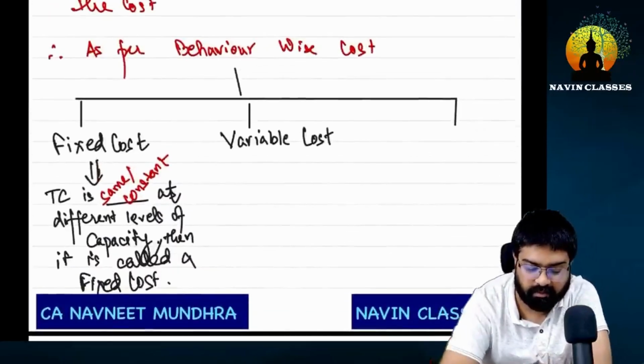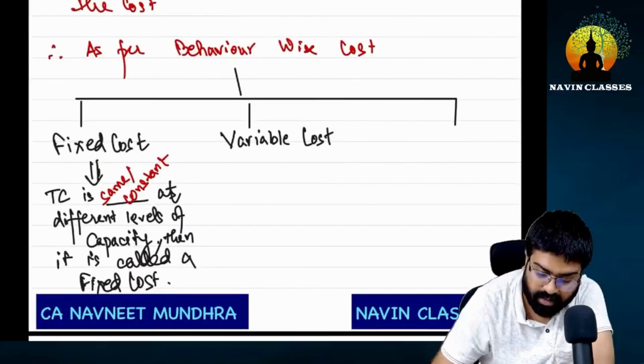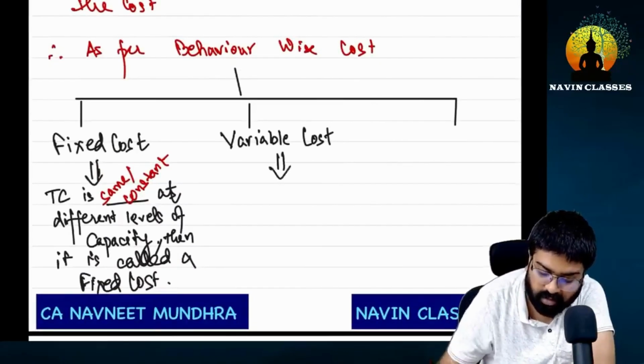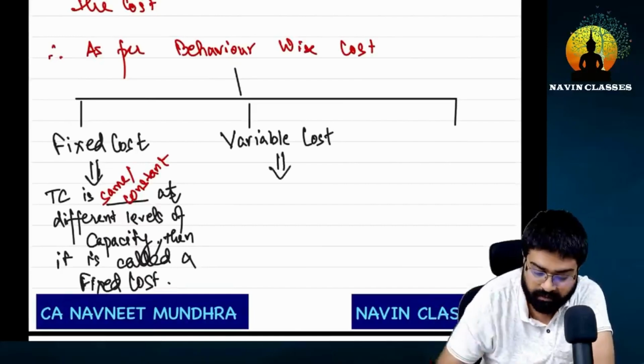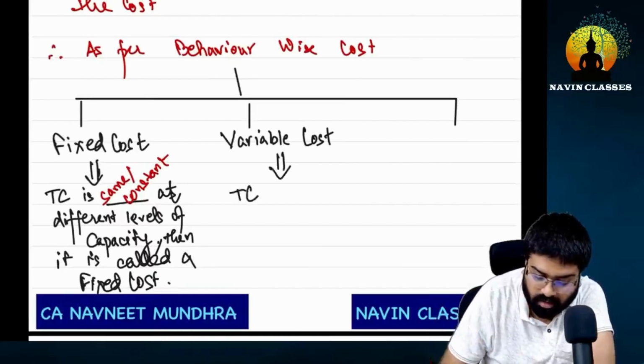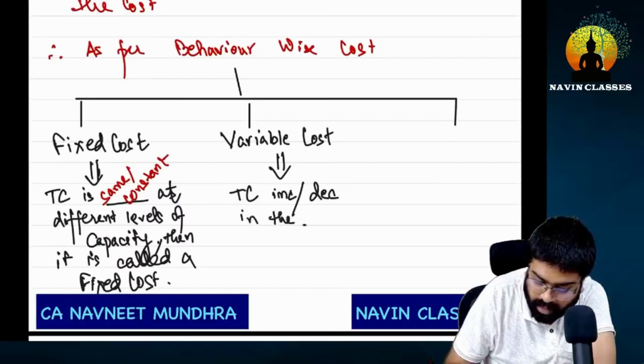Now, next we wrote the word here, variable cost. We also understood this. Variable means what you just answered now with the example, but I'll write down its definition nicely and then ask you the meaning of the dash. The total cost. So if you see here, the total cost increases or decreases in dash proportion.